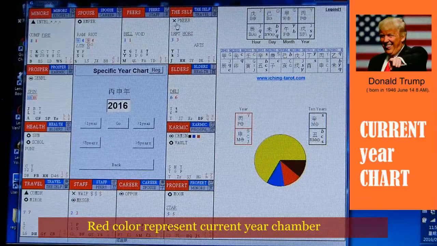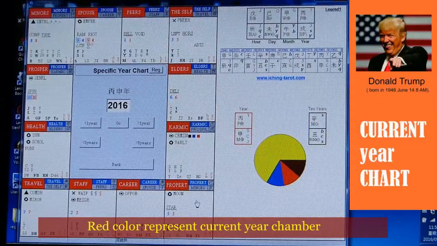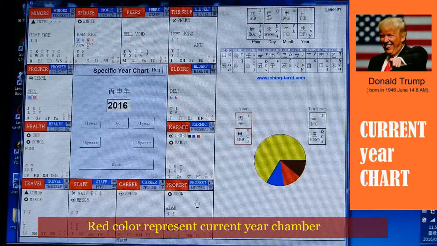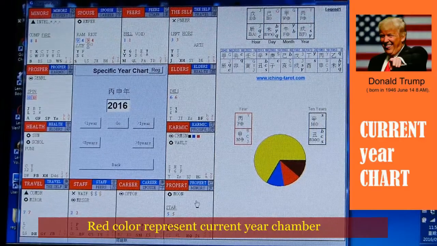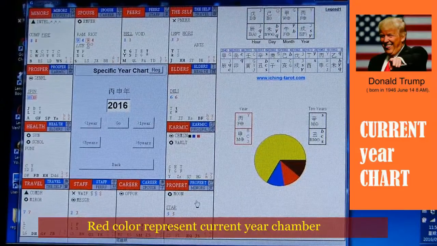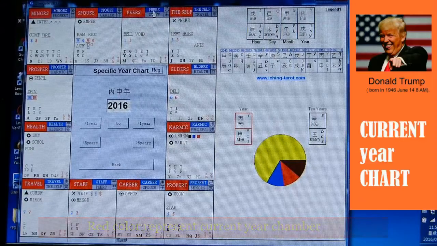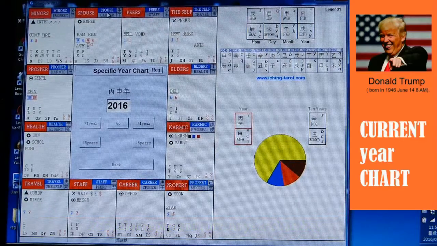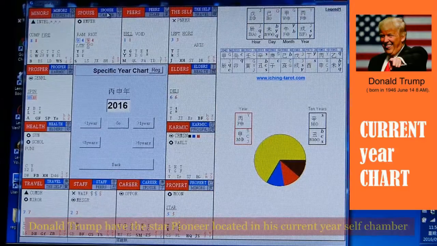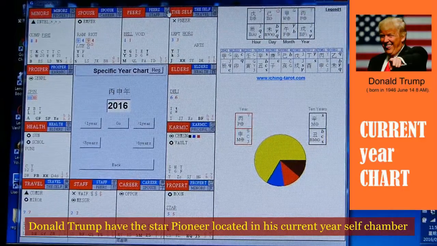The current year chart tells us the current year energy for Donald Trump for the different spectrum of life. Again, the most important chamber to look at is his current year south chamber. As you can see here, the blue color stands for the different chambers for the 10-year scale, and for the current year we have it in red color.